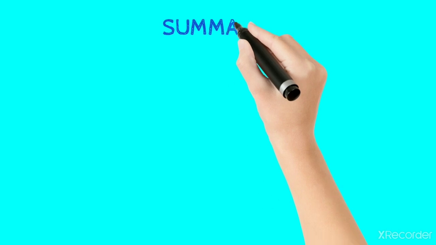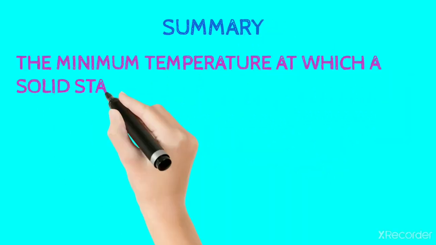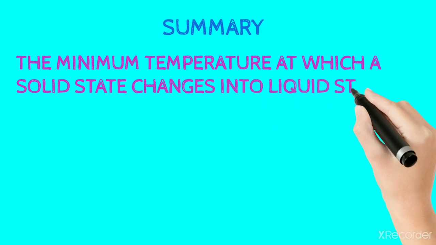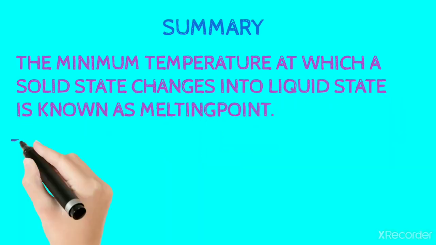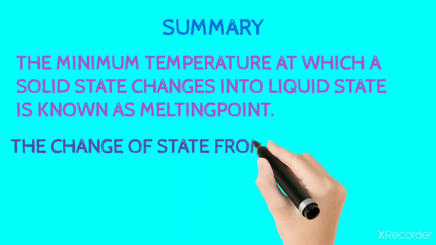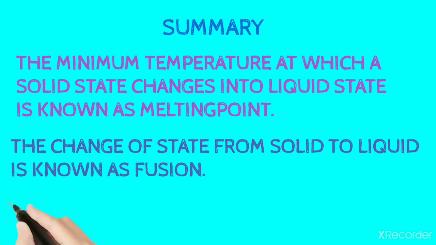Let's see the summary of this video too. The minimum temperature at which a solid state changes into liquid state is known as melting point. The change of state from solid to liquid is known as fusion. The melting point of ice is 273.15 Kelvin.